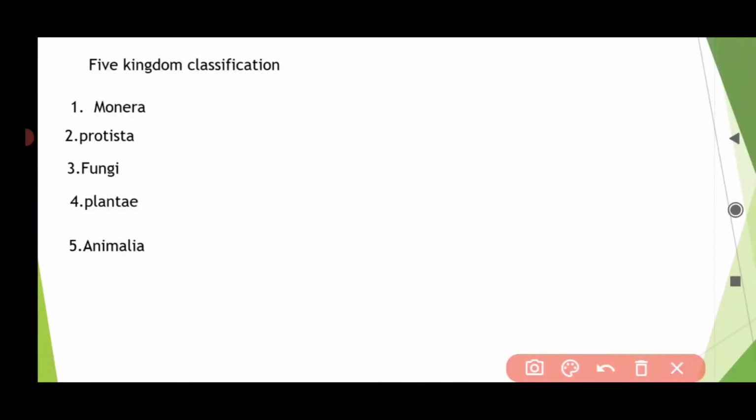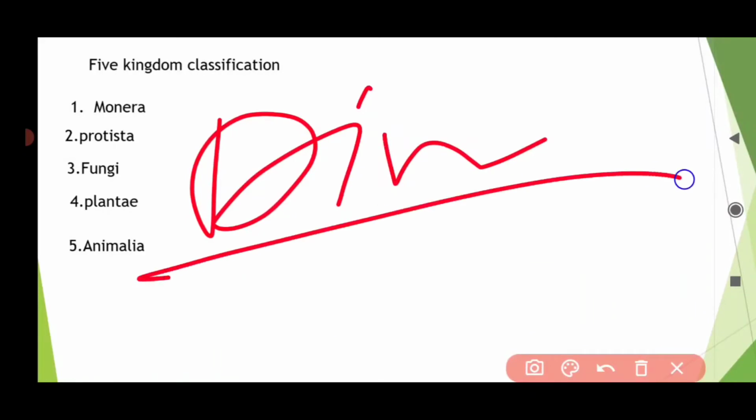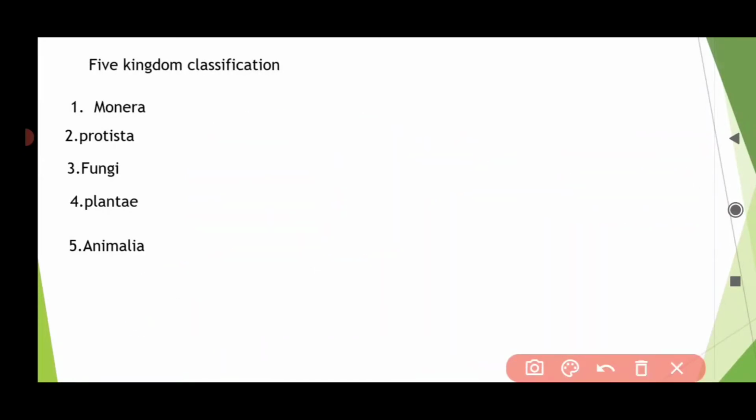They float passively on water currents. And talking about dinoflagellates, dinoflagellates are also autotrophic. They are of different colors, and they also show bioluminescence, as in Noctiluca.